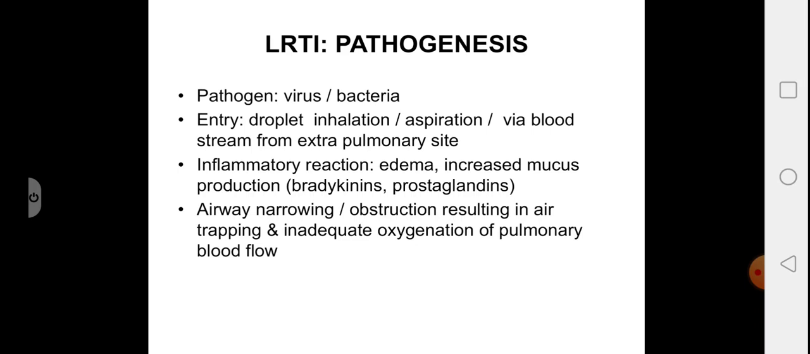Looking into the pathogenesis, the pathogens, be it virus or bacteria, enter either by droplet inhalation or by aspiration of gastric content or oropharyngeal secretions, or via bloodstream from an extrapulmonary site, followed by inflammatory reactions mediated by bradykinin and prostaglandin, which include edema, swelling and increased mucus production. There is also airway narrowing or obstruction, which results in air trapping and inadequate oxygenation of pulmonary blood.